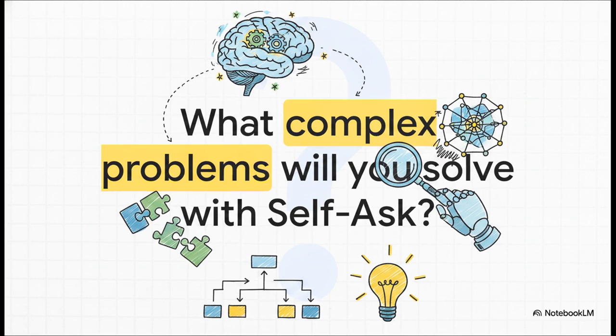Seriously, the next time an AI gives you a shallow or disconnected answer, don't just rewrite the prompt in all caps hoping it'll get smarter. Force it to slow down. Give it the self-ask template we went over, and just watch it reason its way to the truth. I highly encourage you to take this framework and experiment with it right now. I promise you're going to be amazed by the results. Thank you so much for joining me to explore this incredibly powerful tool, and keep experimenting.